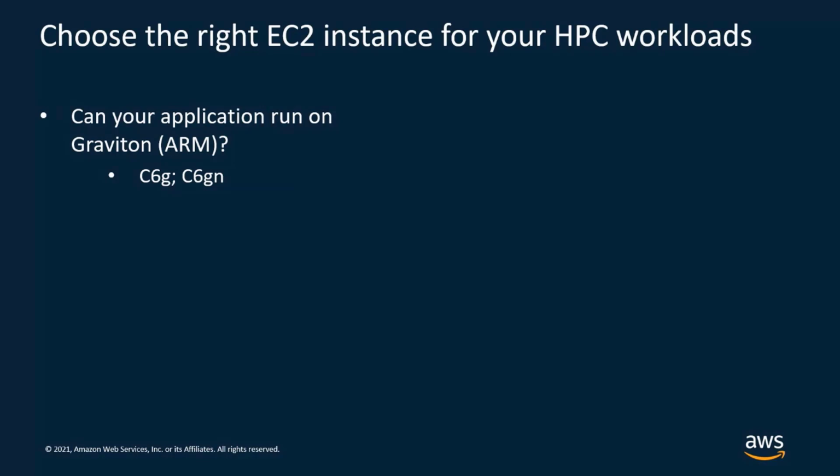If you have the source code, you can always recompile the code for ARM. But if you don't have access to the source code, then you need to contact the ISV in order to verify if the application can run on ARM CPUs. If the answer is yes, then I really encourage you to at least give a try to C6g and also C6gn. The difference between the two is that in C6gn you can also use EFA. We'll dive deeper on this in a minute.